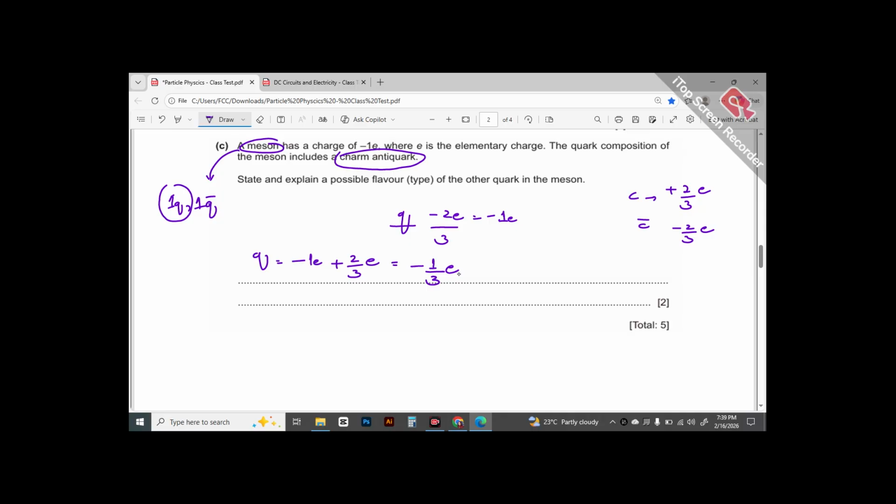Now I had to find out the flavor of the quark here, so I found out what charge the quark here has. So this, in addition to the charm antiquark, gives us a resultant charge of minus 1e. So now we know that this is the charge on the supposed quark used in this composition.